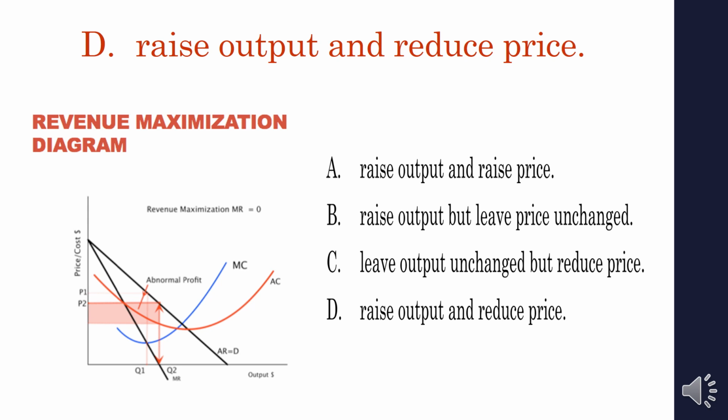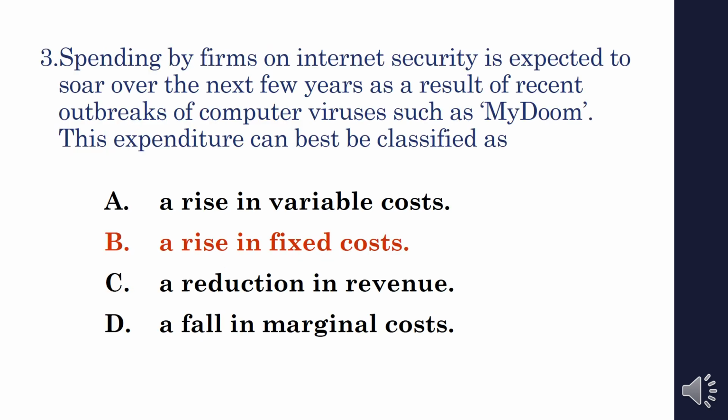Okay, next question. Spending by firms on internet security is expected to soar over the next few years as a result of the recent outbreak of computer viruses such as MyDoom. This expenditure can be best classified as what? Actually, there are so many problems with system networks now. Some viruses called MyDoom are affecting them, so spending by firms on internet security is expected to increase. So what will be the answer?